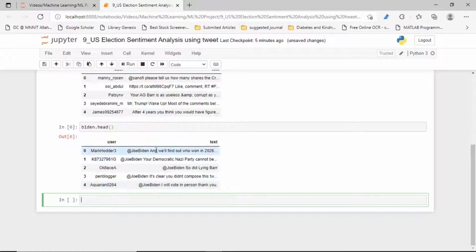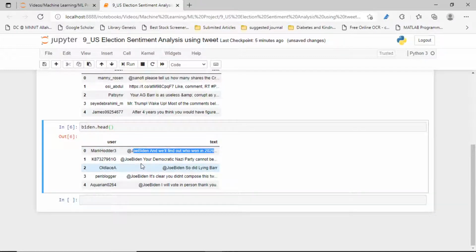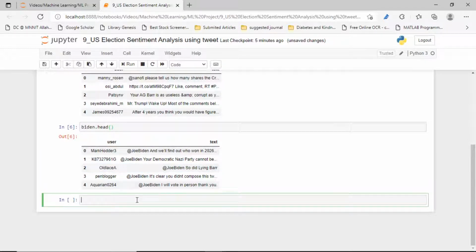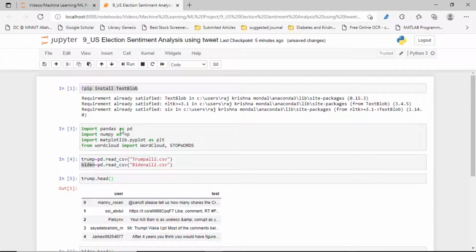First let's see it line by line. After understanding one line at a time, we will implement it using a for loop for all lines. So first, we have to use the TextBlob that we have installed.